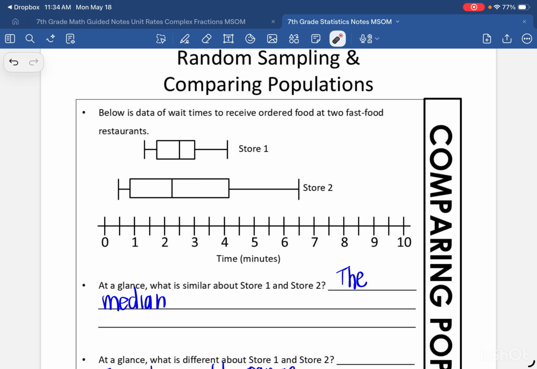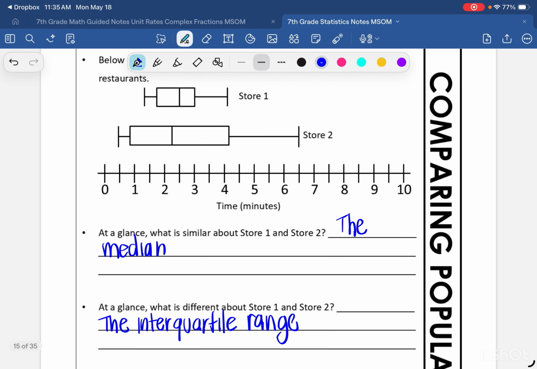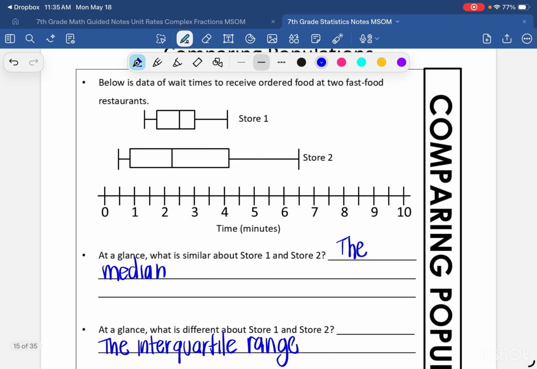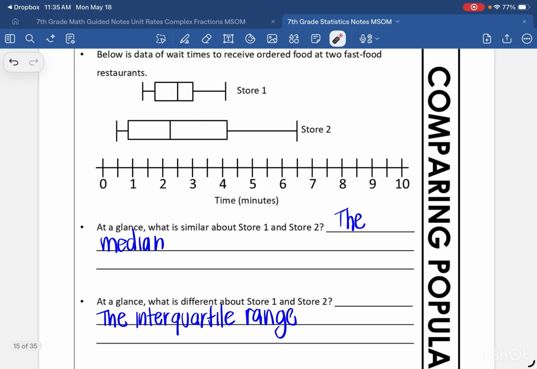With the box plots, this line between the boxes, that's the median. And so that's really easy to see on box plots. With the measures of variability, we can do the range or the interquartile range pretty easily from box plots. The interquartile range might give me more data. So I'm going to write that I can easily calculate the interquartile range.